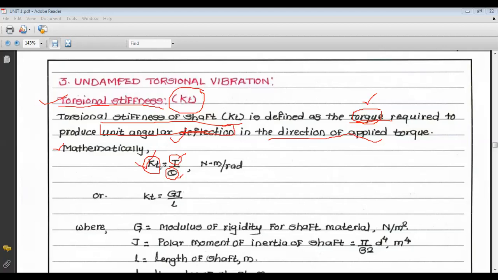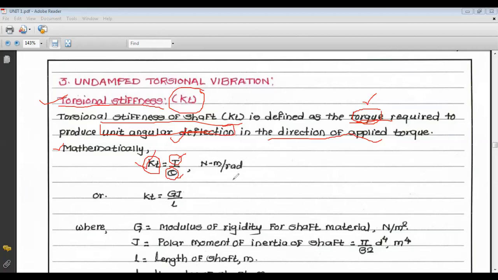Now the unit of K_T: the unit of torque is Newton meter, divided by the unit of angular deflection, which is radian. So Newton meter per radian.